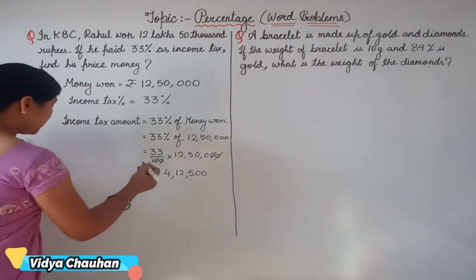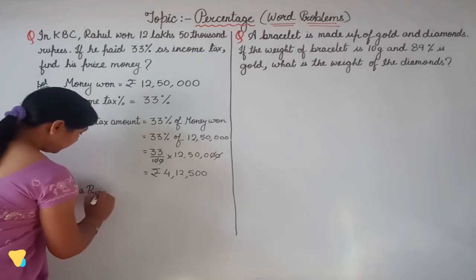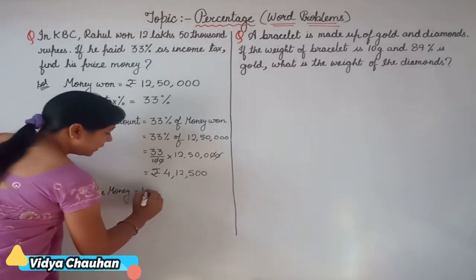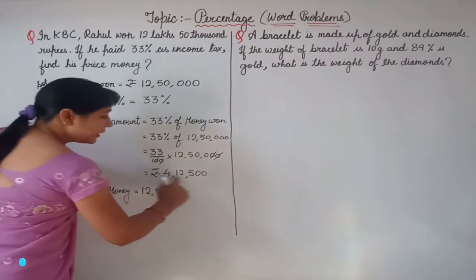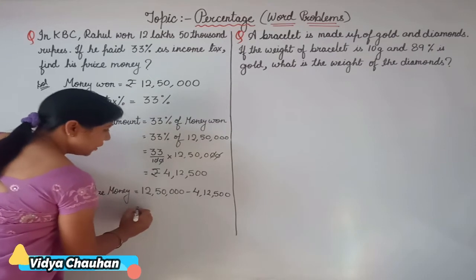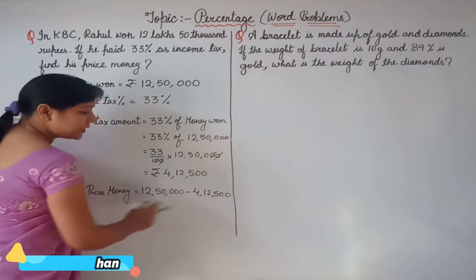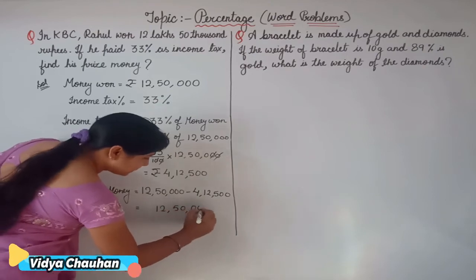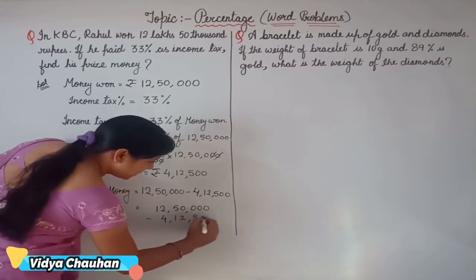His prize money. So in the next step, his prize money is equal to the total money which he won, 12,50,000, minus the amount which he paid as tax, which is 4,12,500 rupees. Let's perform the subtraction here. 12,50,000 minus 4,12,500.